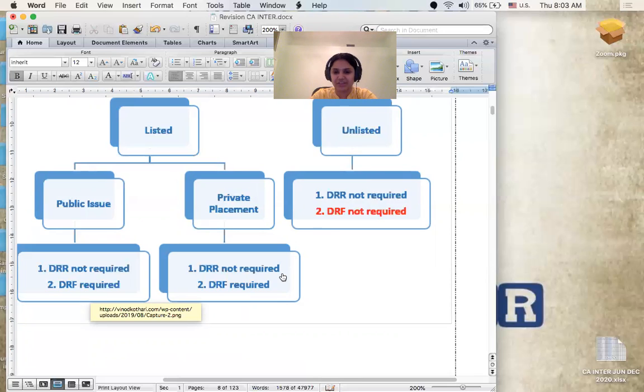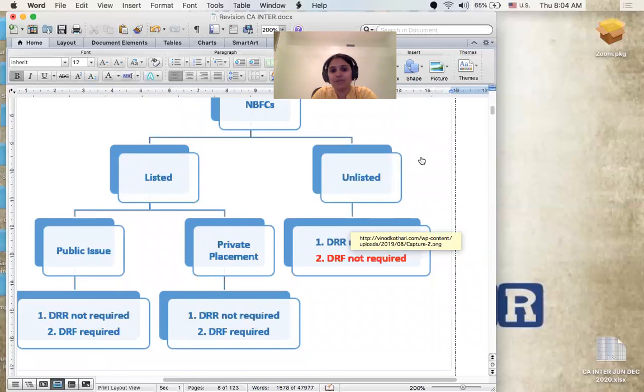Reserve is different, fund is different, sir. Fund is something where you deposit a portion of the amount of debentures maturing in the 31st of March of the subsequent year into a set of funds that is mentioned by the central government, Ministry of Corporate Affairs. So you will make an investment for the welfare of debenture holders, in favor of debenture holders. You don't create a reserve. Instead, you make the investment in the funds that are prescribed by the government of India. That is a DRF, debenture redemption fund. And if the NBFC is unlisted, you have no problem. You don't have to create either DRR or DRF.